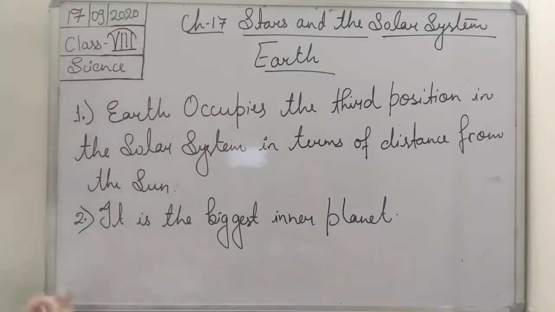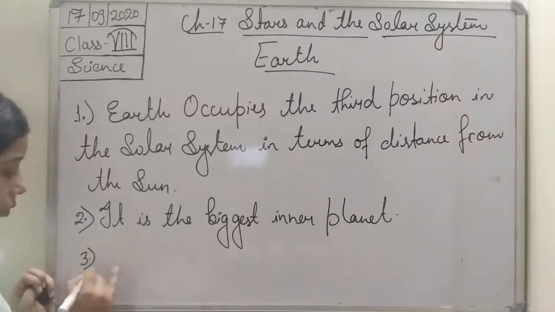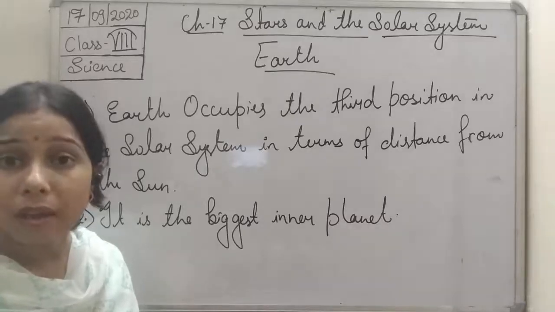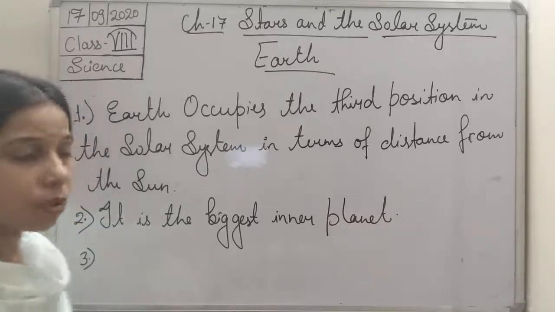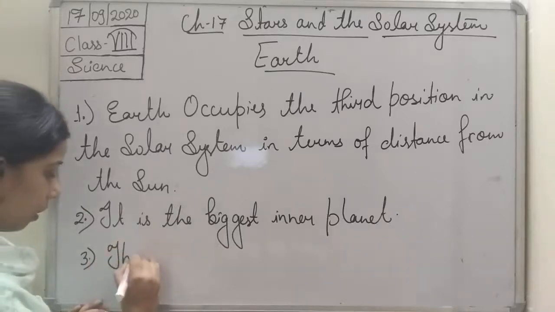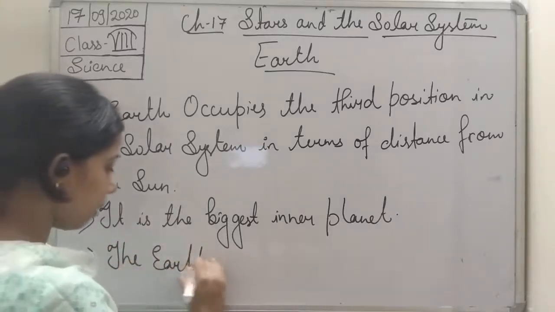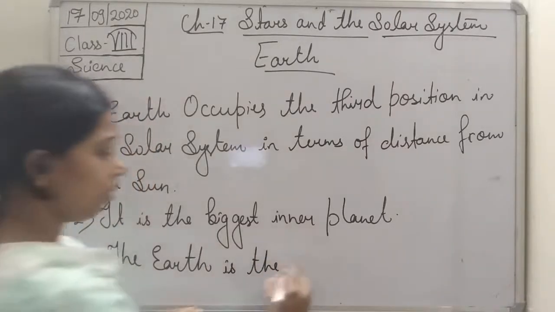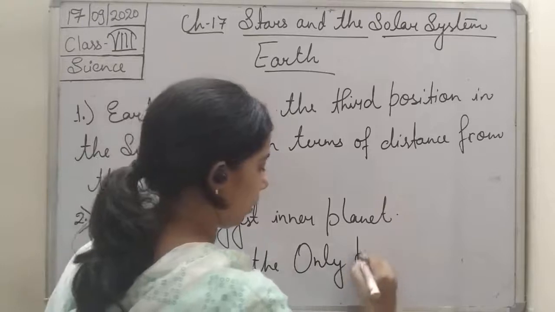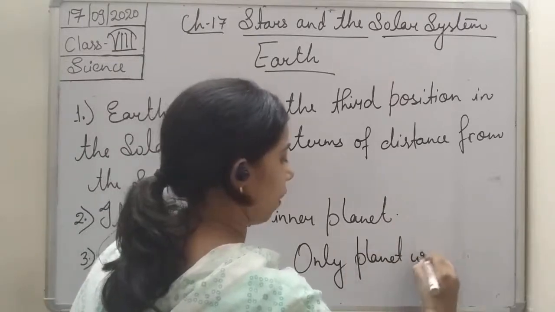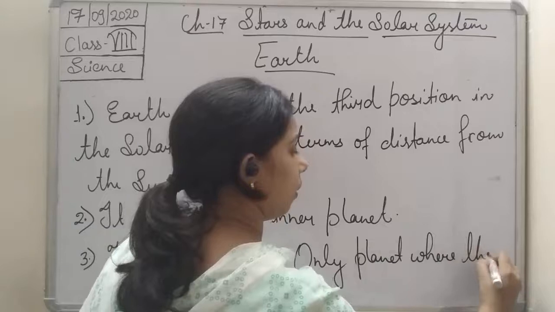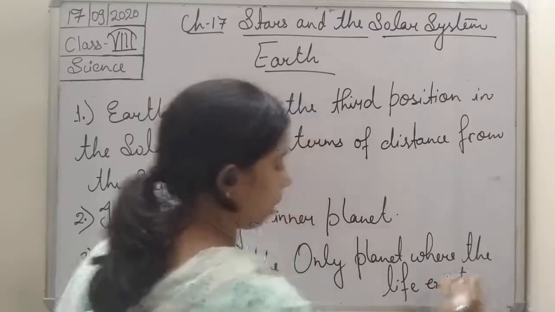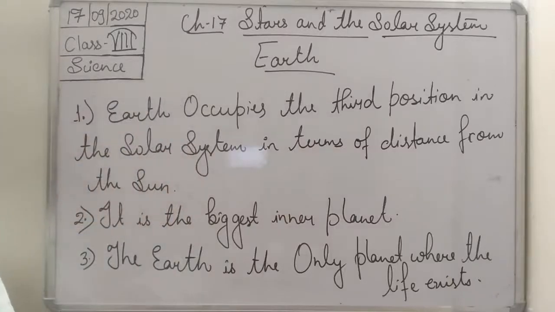Now not only this, Earth is the only planet in the solar system where life exists. So we can write it: the Earth is the only planet where life exists.